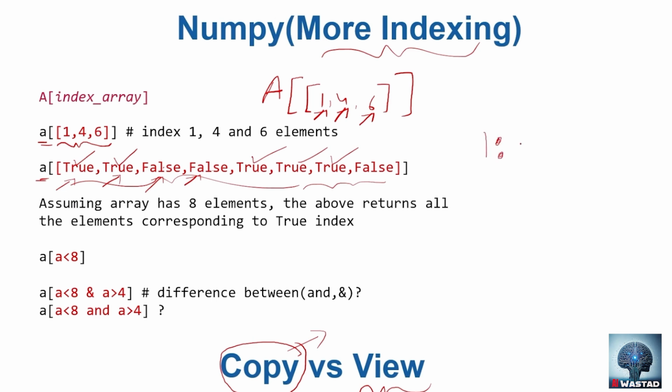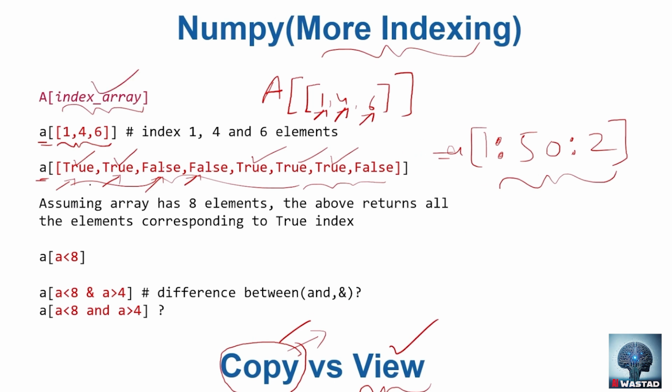For example, start from 1, go till 50, take a jump of, let's say, 2. If that is your indexing style, which is called slicing, the return value is a different view having the same memory. However, if you choose the array index or the Boolean array called masks, then you get a copy rather than a view. Which means if you get a new array and change the elements in the new array using the array indices, you're not getting that change in the original array. So that's a difference between slicing and masking. Okay, this kind of Boolean indexing becomes really handy.